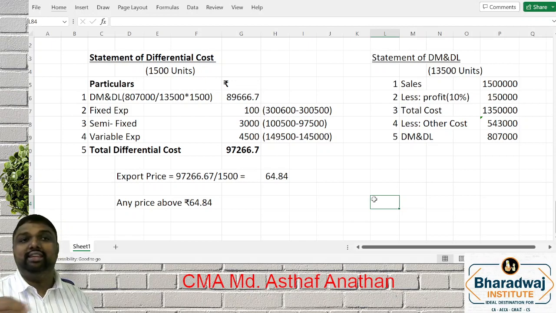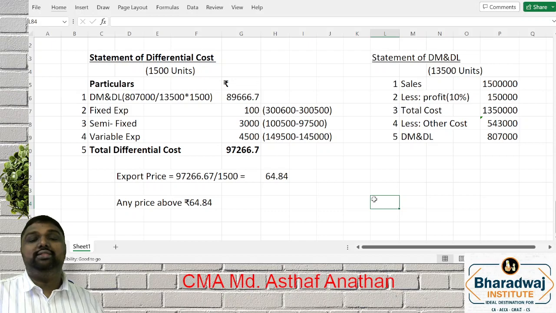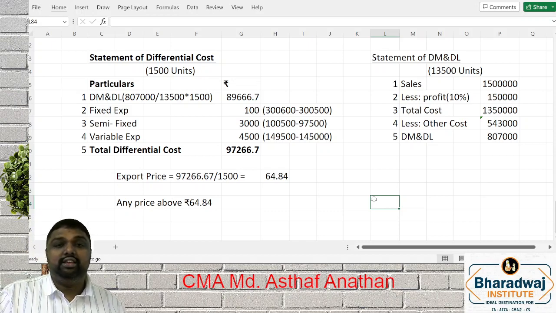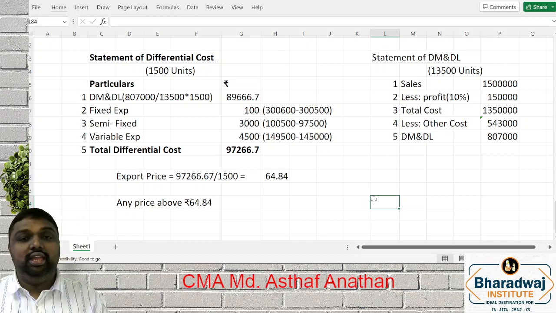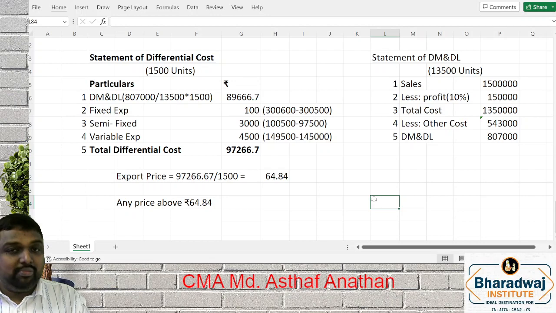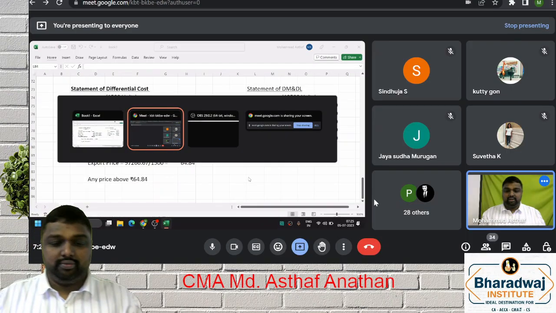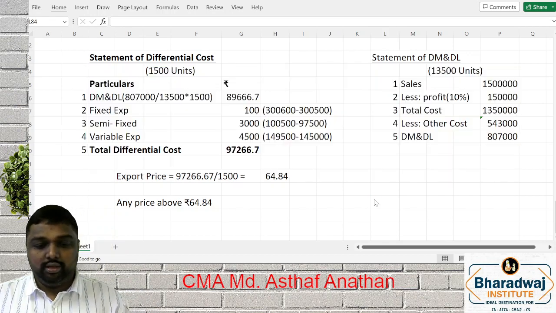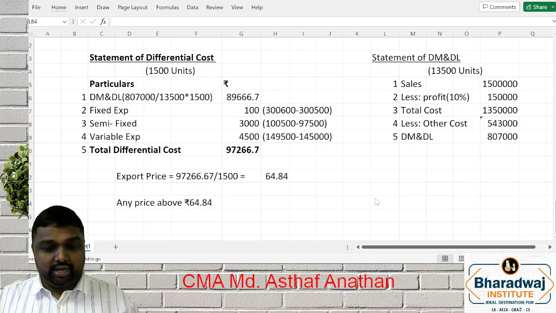You have to practice very well because a transfer pricing sum, if it came, that is a very good mark scoring area. Mostly what type of question we discuss in the class, similar type of question only will come for exam. So by keeping in mind the same, you have to make a good focus on that. So with all your permission, I am starting.